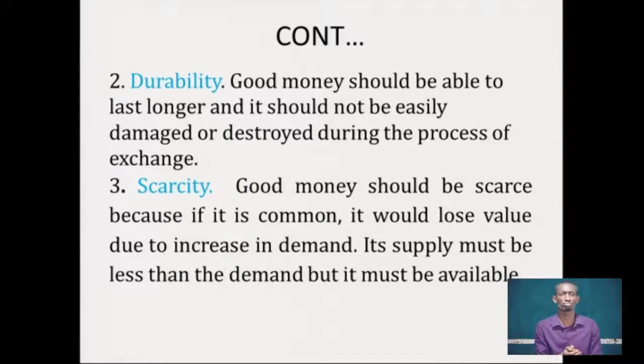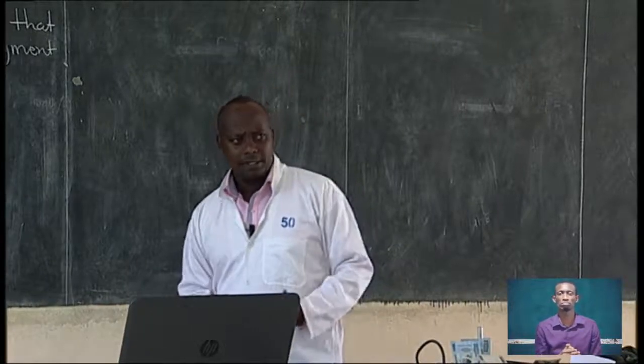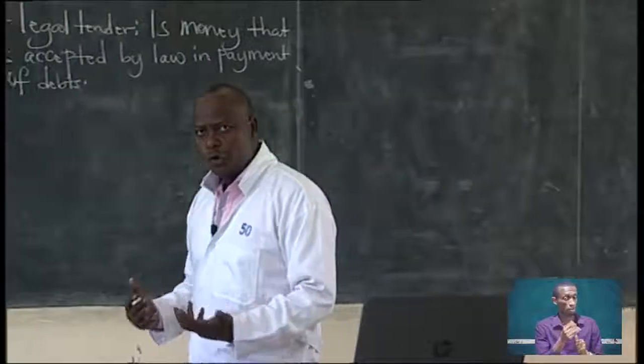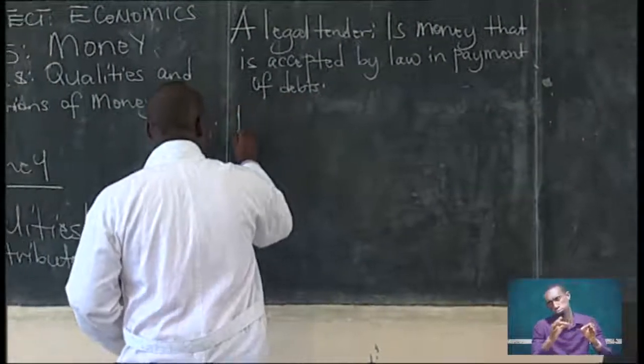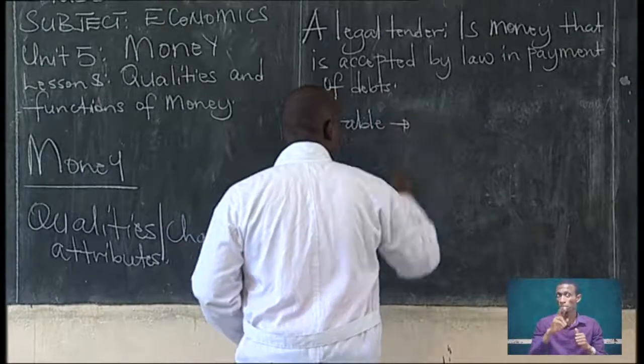The second quality, or the second trait, or the second attribute of good money, is durability. Durability comes from the word durable.